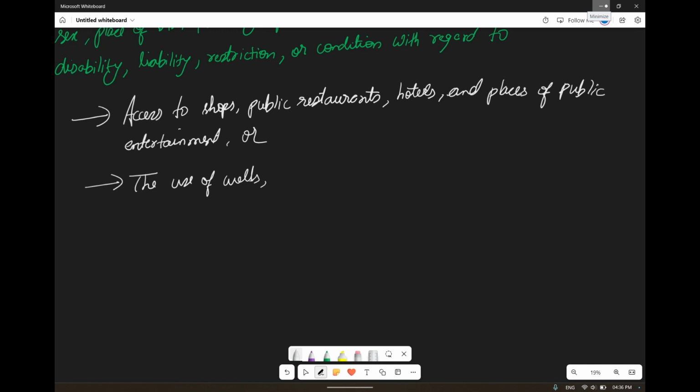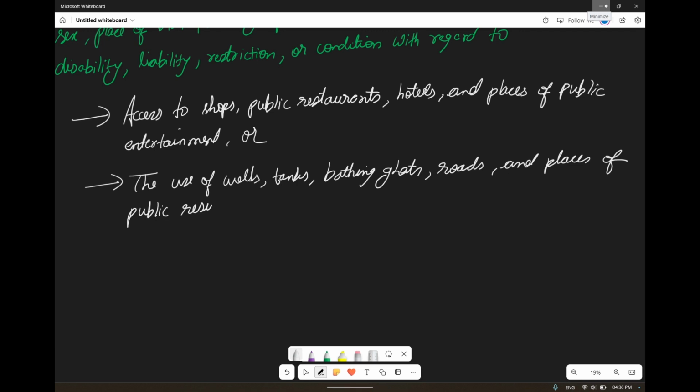The use of wells, tanks, bathing ghats, roads, and places of public resort, maintained wholly or partially out of state funds.